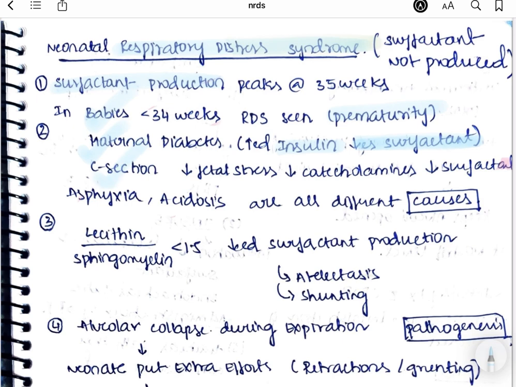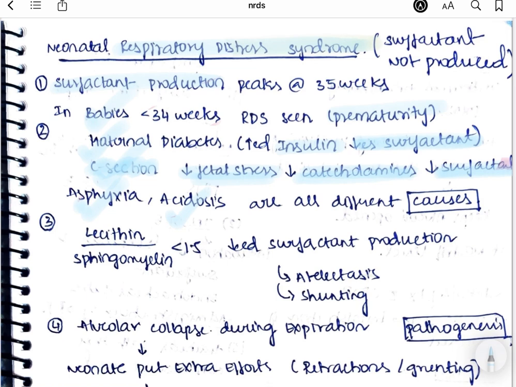And also C-section. In case of normal vaginal delivery, there will be stress on the fetus, right? So in fetal stress, catecholamines are released in the fetus. What happens is, these catecholamines lead to surfactant production. But in case of C-section, there will be reduced fetal stress, so reduced catecholamine production, which will lead to reduced surfactant production. So it is one of the reasons for RDS, right? And other reasons include asphyxia, acidosis, and other things. So these are the different causes.